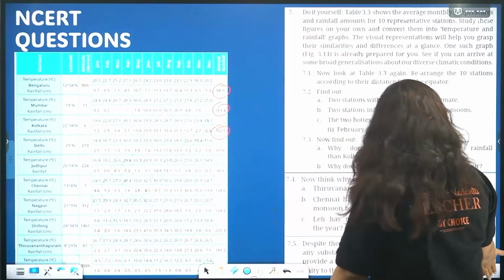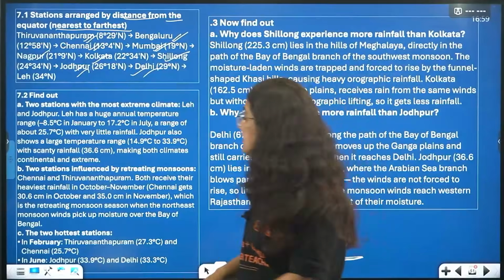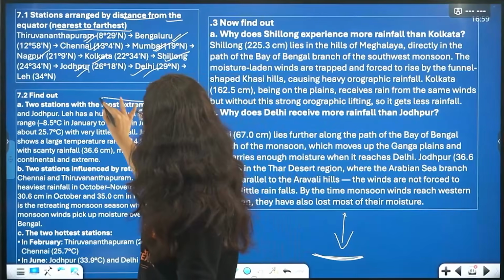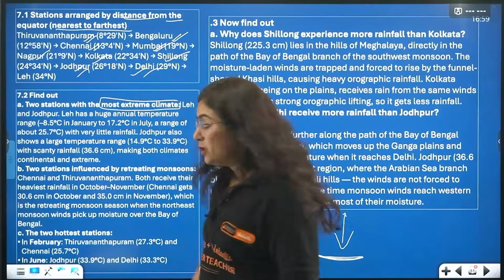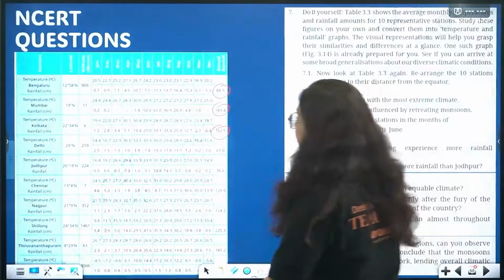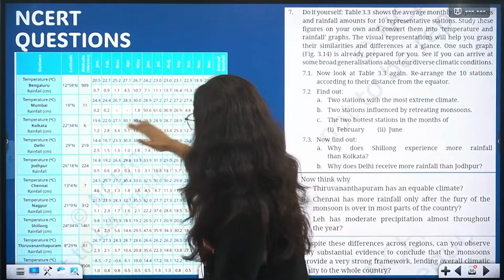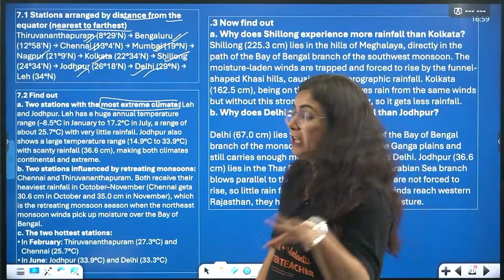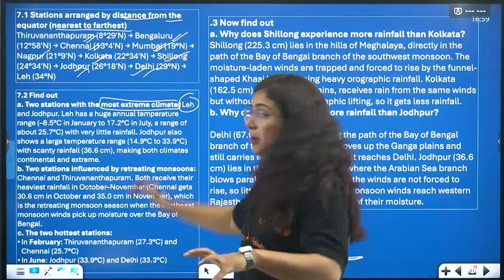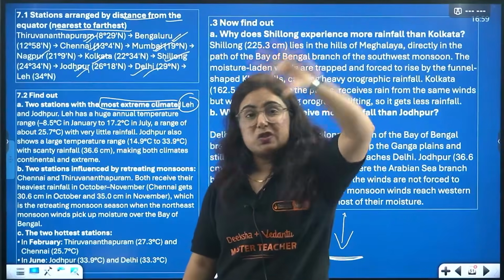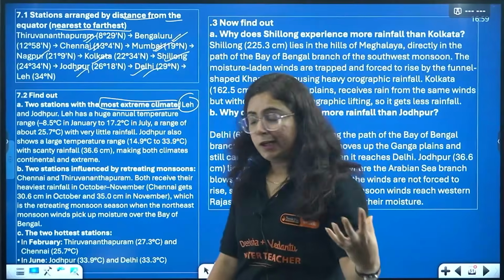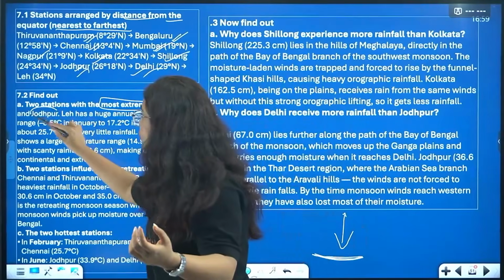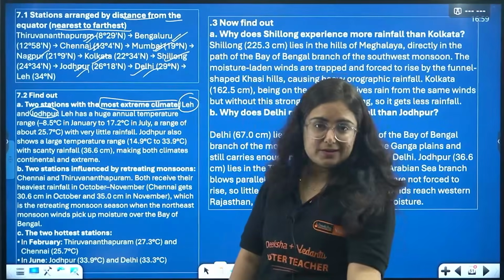Very easy. Come on, next question is 2 stations with extreme climate, right? So beta, here the temperature is given. You have to tell about 2 extreme locations. One is Leh because it is the coldest, so extreme low temperature is there. Then another one is Jodhpur, where extreme high temperature is there.